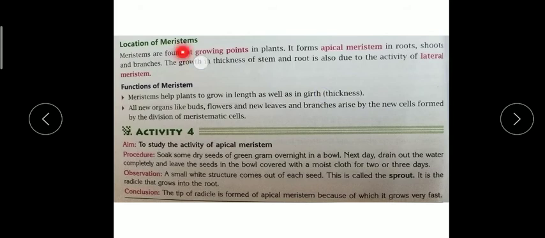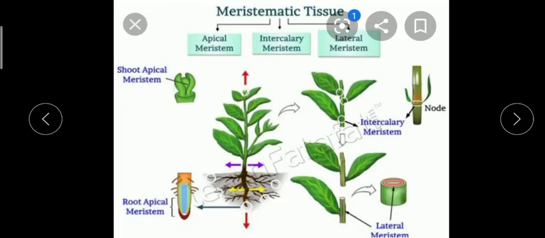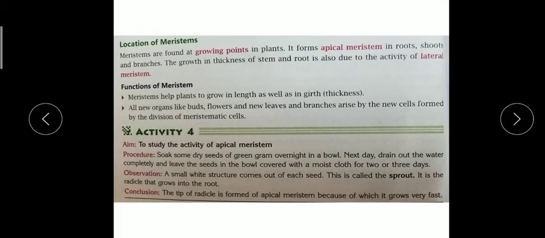So meristematic tissues, as I said, are found at the growing points in the plant. Growing points means the root, where further roots, different types of roots, fibrous roots and tap roots, divide. The stem grows into a big plant and then divides further, and at the intercalary region new leaves arise. So you should know they are present at a growing point. Underline this line: meristems are found at growing points in plants.